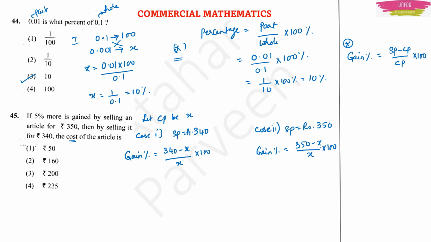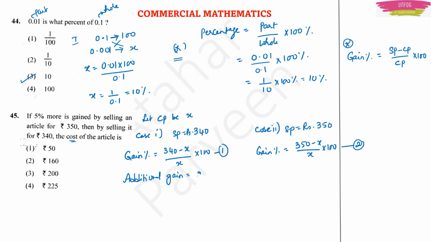Now the question is, if 5% more is gained, what is the additional gain they are telling? The additional gain is 5%. So here what will be our additional gain? Let this be 1, let this be 2.